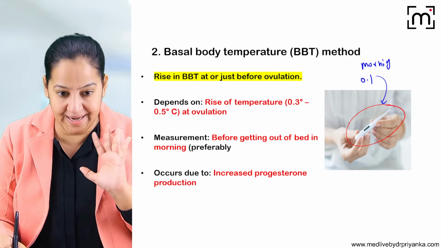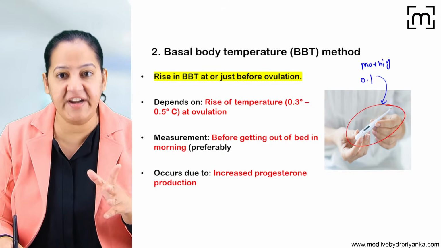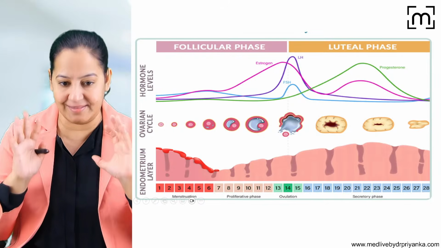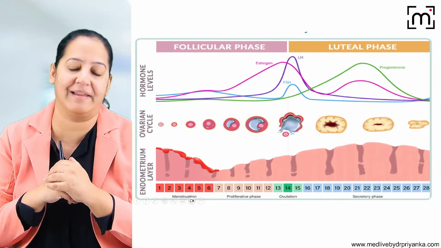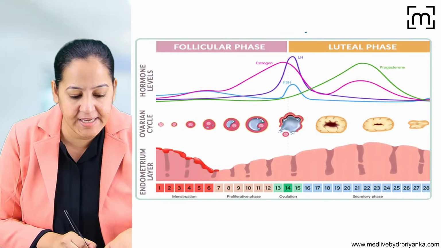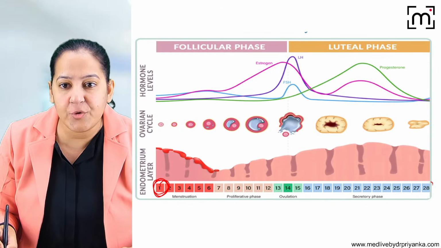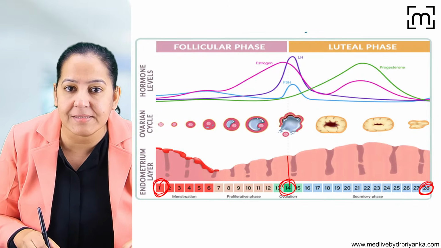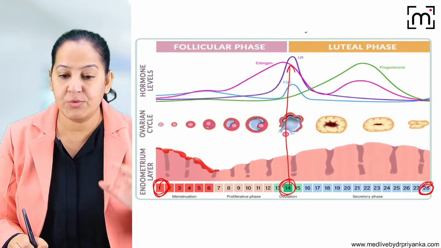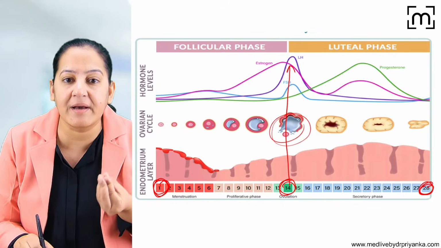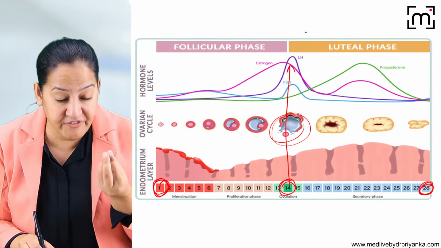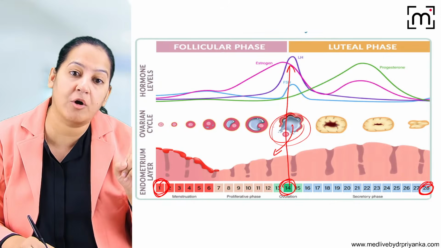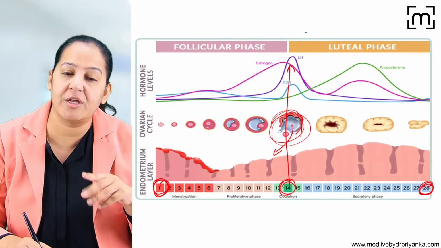So in the morning when the female partner wakes up every day, she should measure her temperature. Now, what is the menstrual cycle? You must understand the menstrual cycle. This is a normal, ideal menstrual cycle in a female, that is 28 days. You can see here it is starting from day 1 to day 28. In a 28-day cycle, ovulation takes place on day 14. So at day 14, what happens? The Graafian follicle is rupturing in the ovary, so the ovum is coming out. When the Graafian follicle ruptures, the ovum comes out, the corpus luteum is formed, and the corpus luteum starts secreting progesterone.